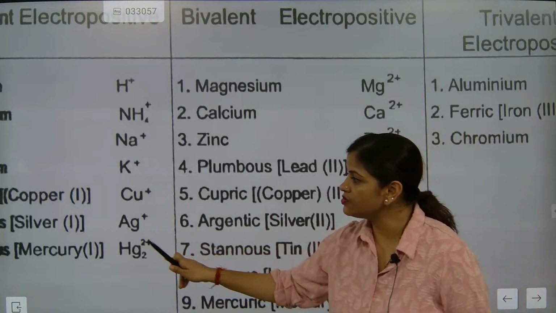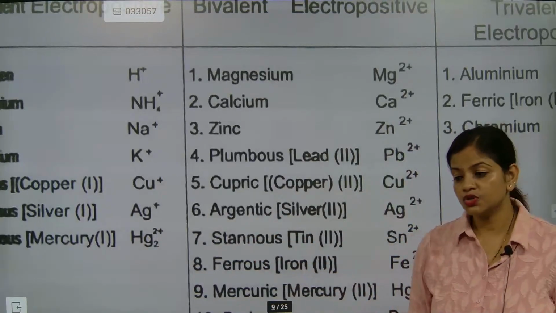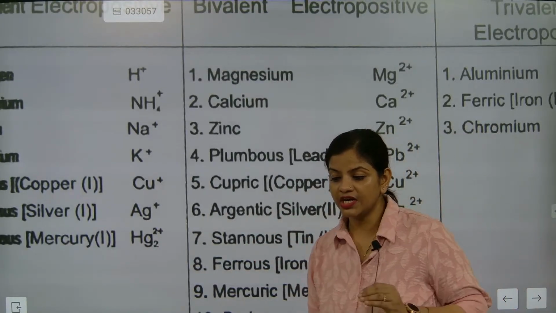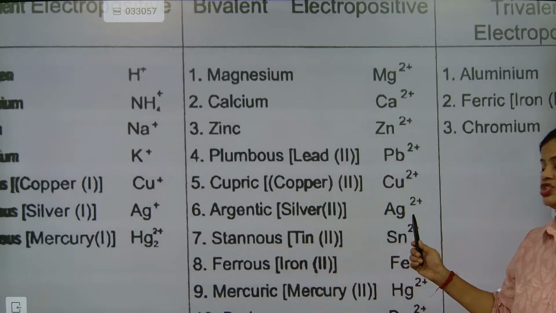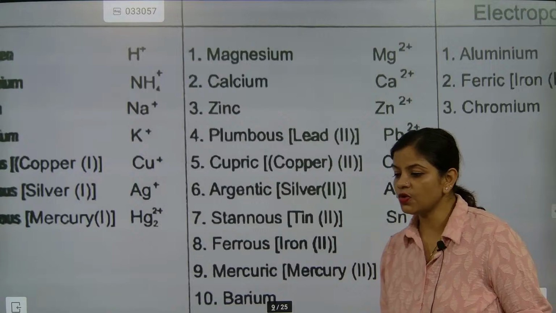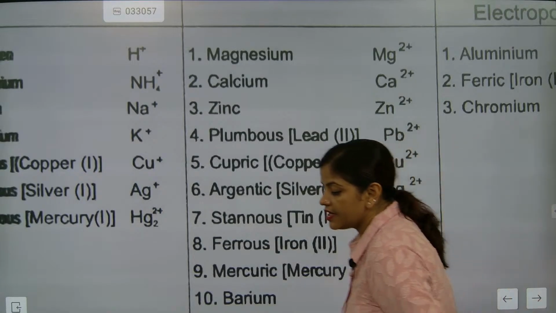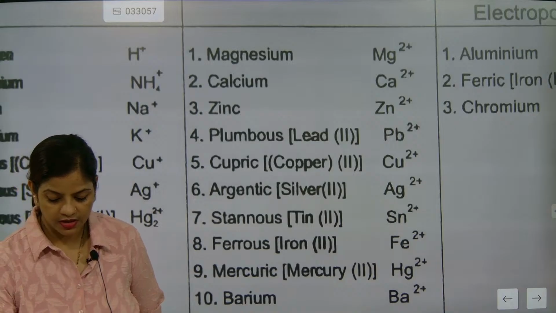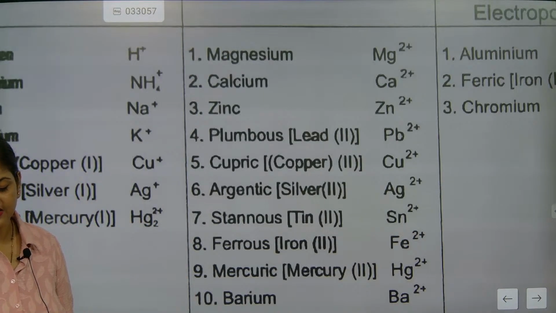And silver, you see, argentus, argentic. So only names are important. Argentus and argentic. Argentic is Ag2 plus. That's the massive difference, beta.